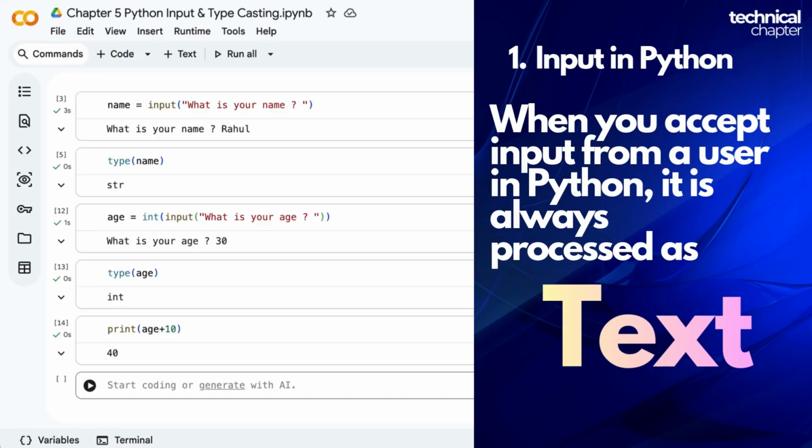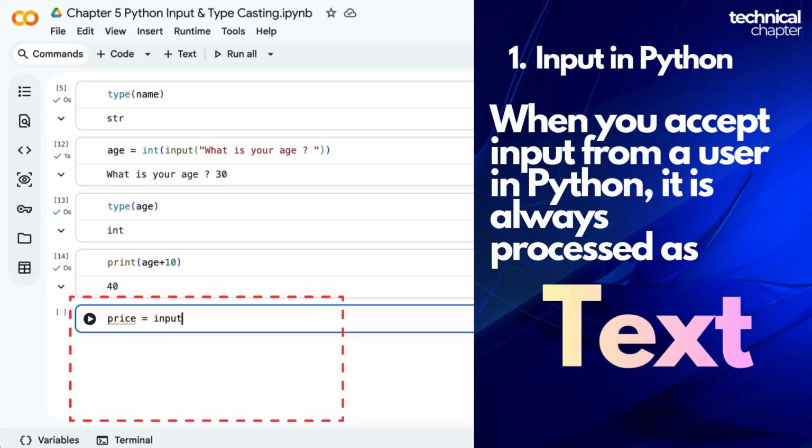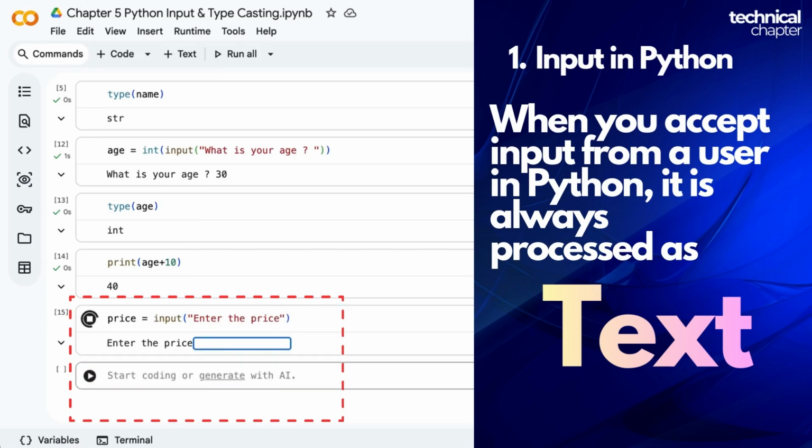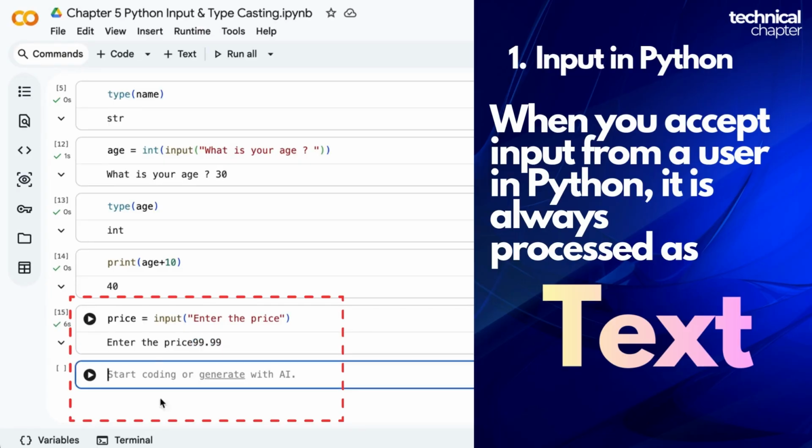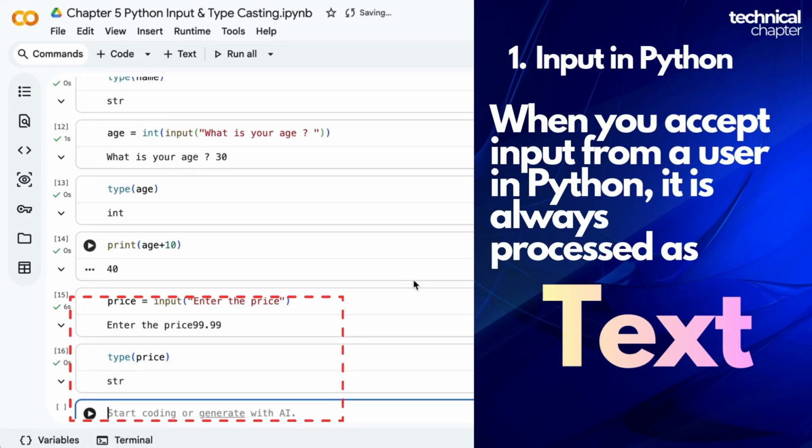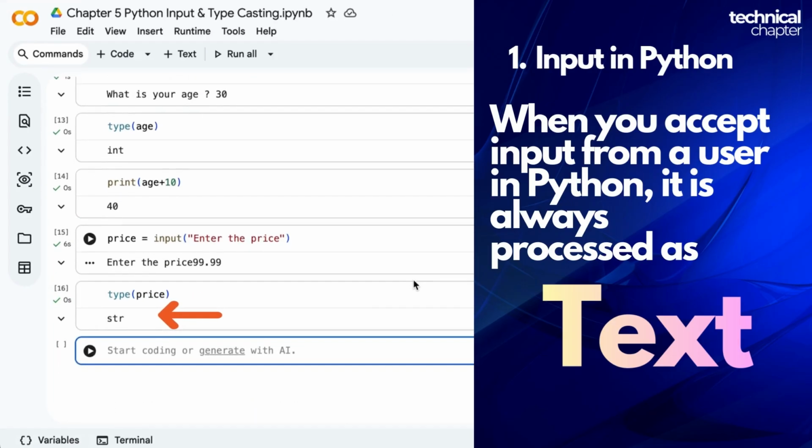The first and most important thing we learned is whenever you take input from the user in Python, it is always treated as text. This is Python's behavior, even if you ask for something like a price. For example, price equals to input enter the price. Execute this. Now enter 99.99 and check its type. Type of price. You will see the output is string. Even though you entered a float value, Python still treats it as a string.